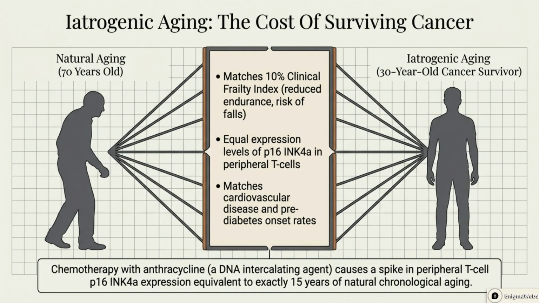Iatrogenic aging, the cost of surviving cancer, demonstrates how DNA-damaging treatments can accelerate biological aging. Chemotherapy can cause a spike in P16INK4 expression equivalent to 15 years of natural chronological aging, matching frailty indices and disease onset rates of a much older person.